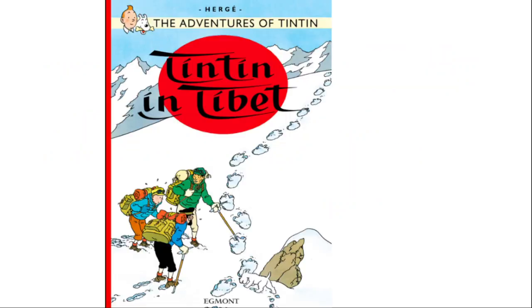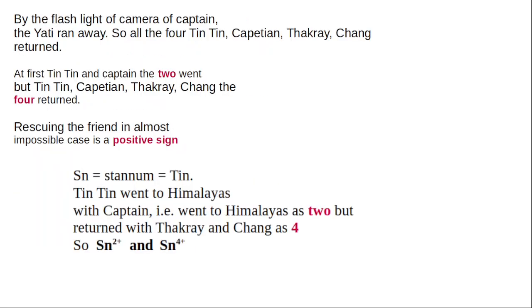And now I am going to explain the valency of tin. Tin is called Stannum in Latin, and so the tin symbol is not Ti, but it is Sn, because tin is called Stannum in Latin. Anyway, Sn tin valencies are 2 plus and 4 plus.